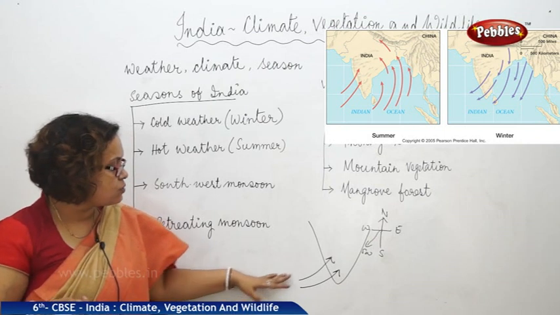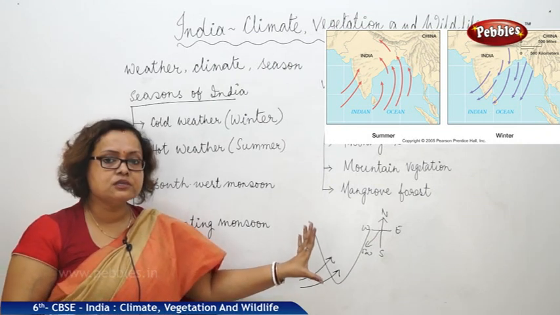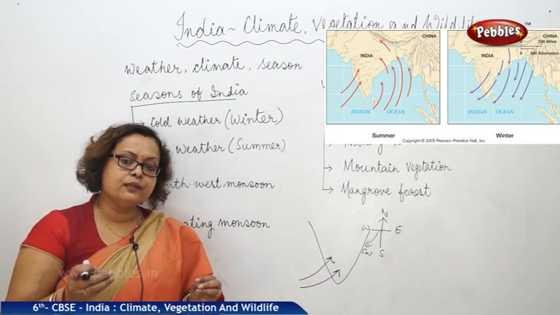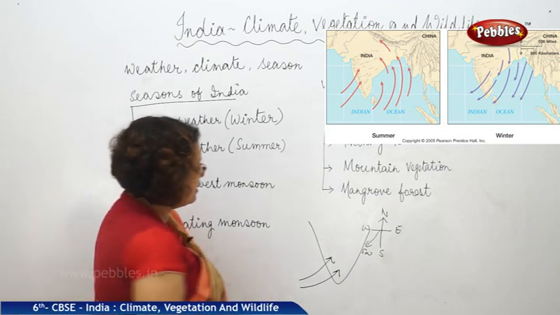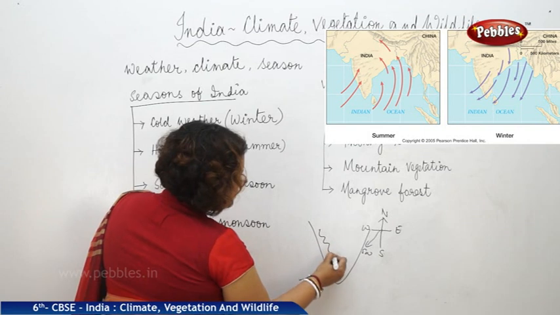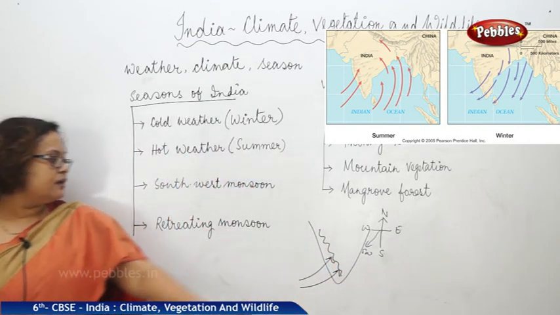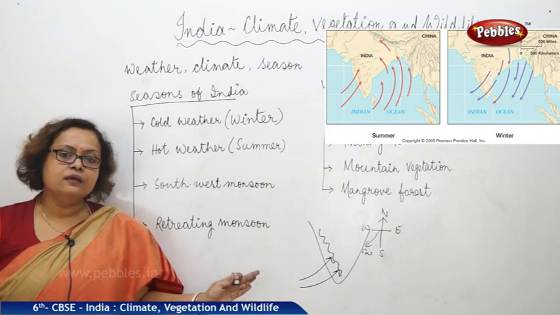As they are crossing the Arabian Sea, long water bodies, they are carrying a lot of water droplets with them. As a result, whenever they enter India, they have to cross the boundary of the Western Ghats in the western side of India. They cause heavy rainfall here.